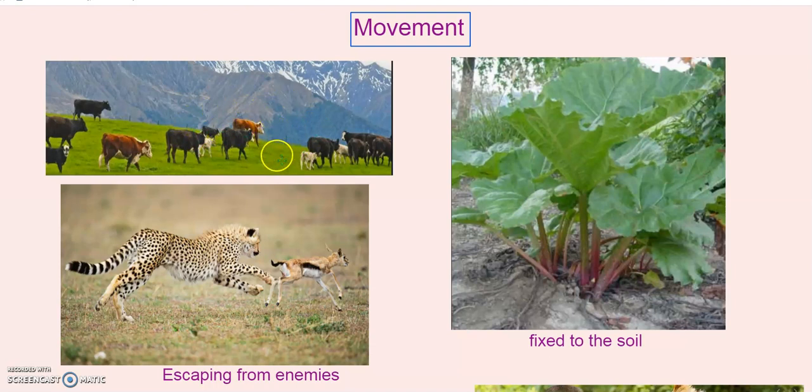In search of food, they are moving from one place to another, and sometimes some animals move away from their enemies. You can see here a deer is moving, escaping from this cheetah. But plants cannot do all these things. Can this plant move from its place? No, because the roots of these plants are fixed to the soil. The roots are under the soil. So, this plant cannot move from this place.